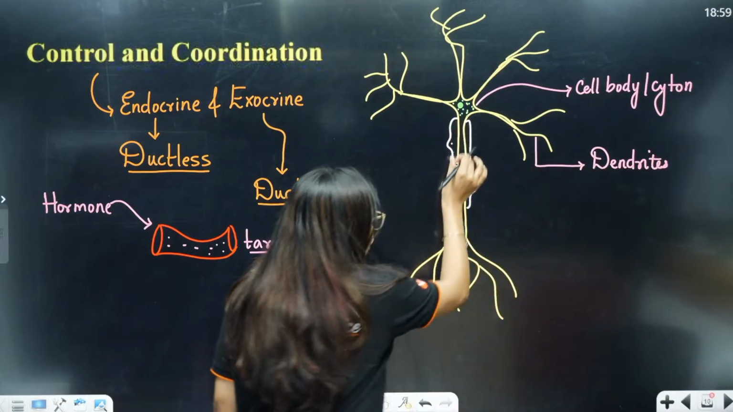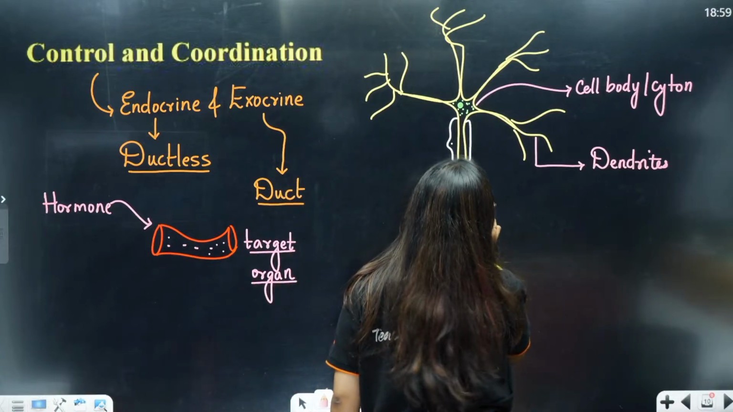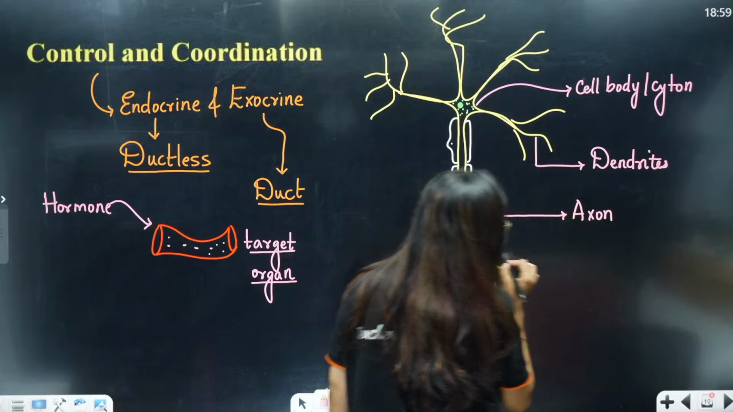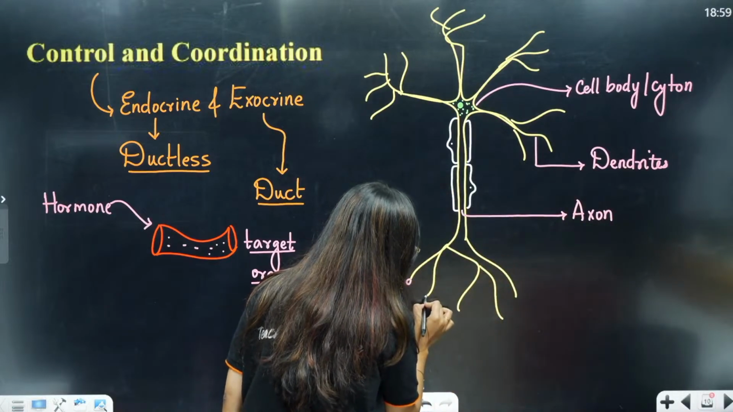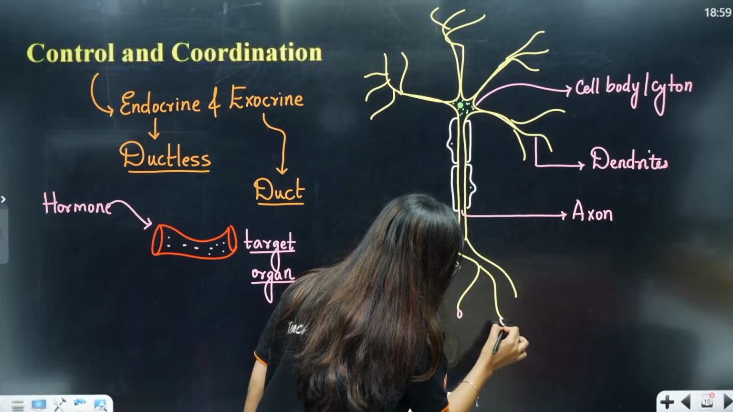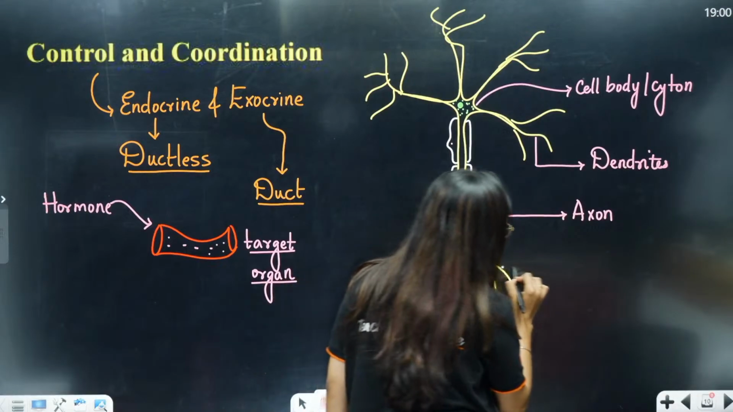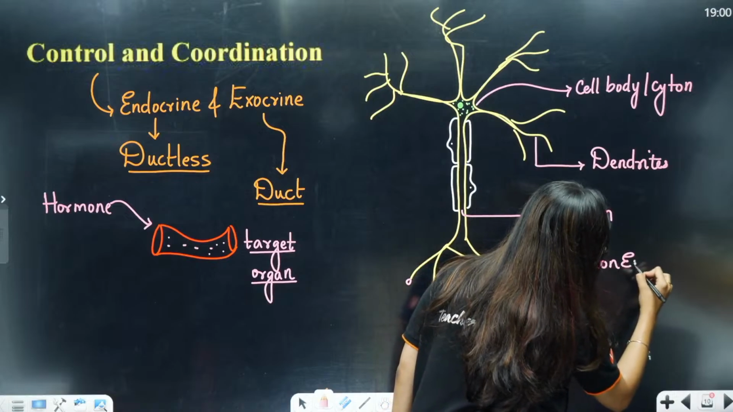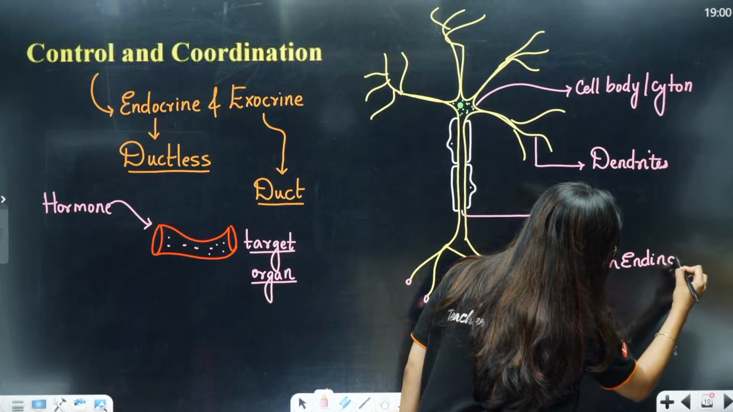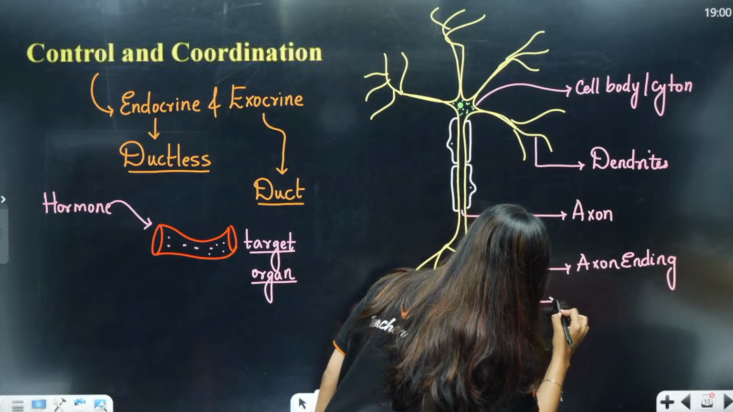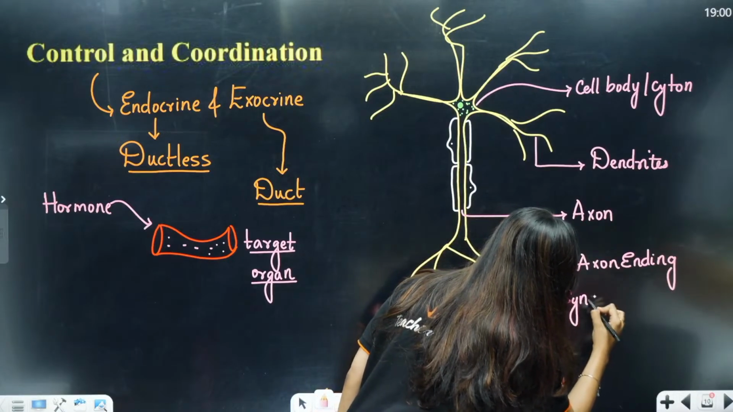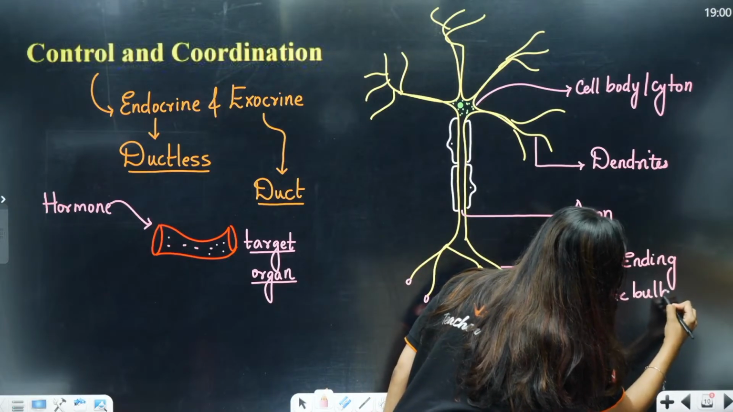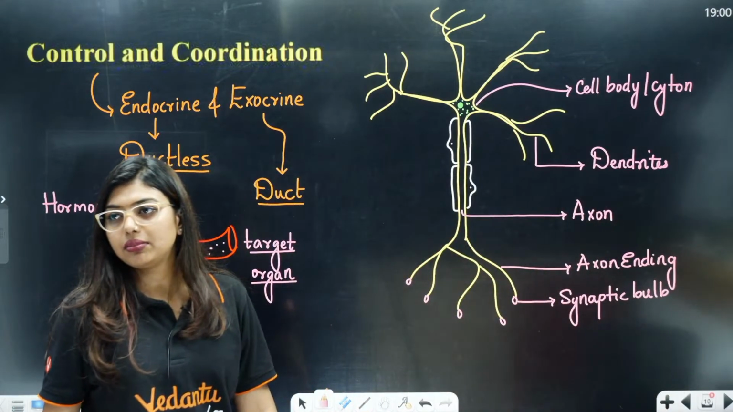Now you can see a long process. This long process is called the axon. At the end of the axon there is the axon terminal, and at the end of the axon terminal you have your synaptic bulb. We can call it the axon ending, and at the end of the axon you have the synaptic bulb. Clear to all of you?